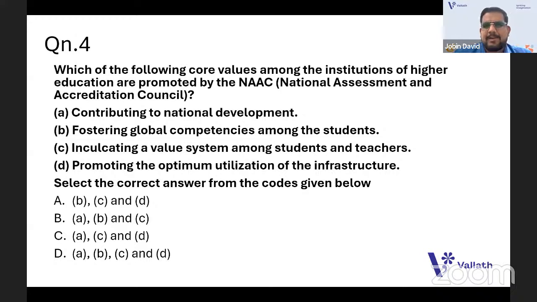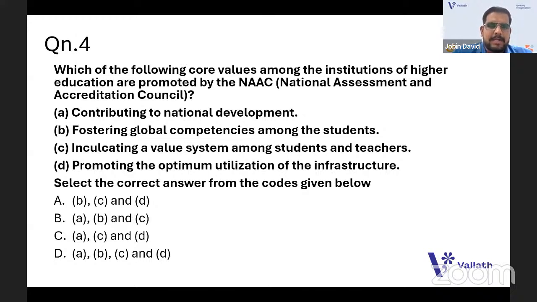Why I imparted more statement level questions: we have more statement level questions in the NET. Those preparing for the WB SET and K SET can also utilize this to get more idea about NAAC, and then it is easy to score. Which is the answer that you're going with?